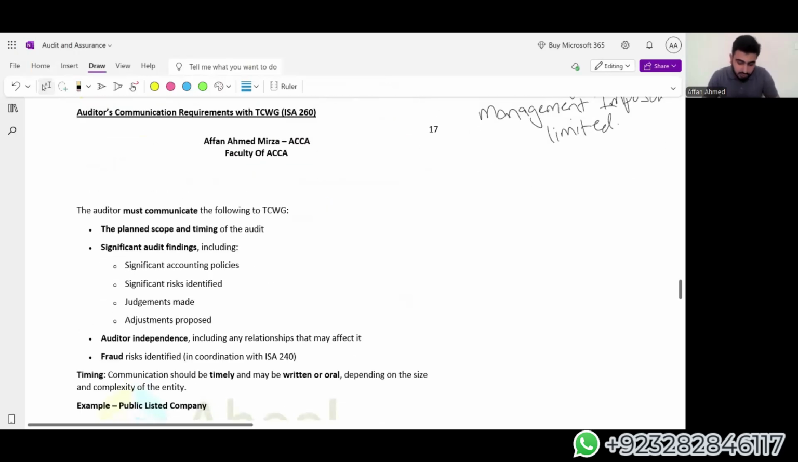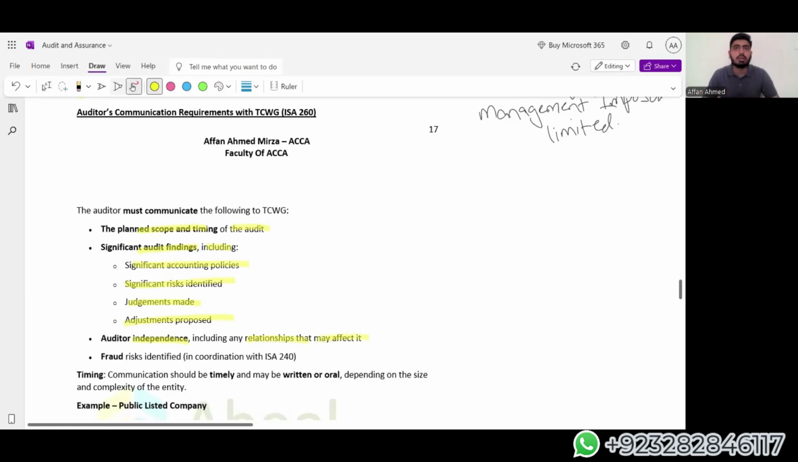Now, auditor's communication required with TCWG under ISA 260. The auditor must communicate the following to TCWG: the planning and scope and timing of the audit, significant audit findings, including significant accounting policies, significant risk identified, judgments made, and adjustments proposed. All of these areas are to be communicated by the auditor to the TCWG in case of them being significant. And the auditor's independence, including the relationships that may affect it.